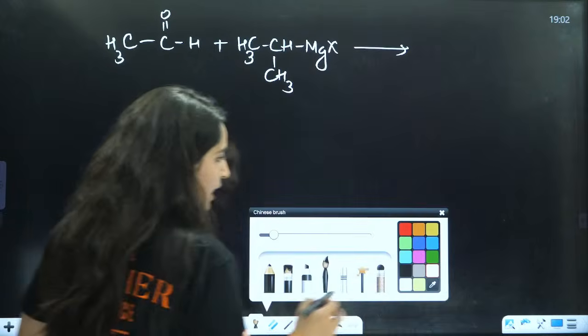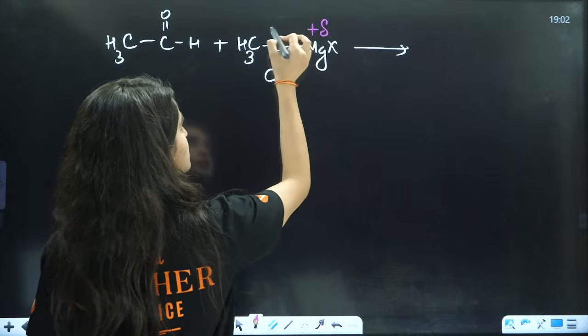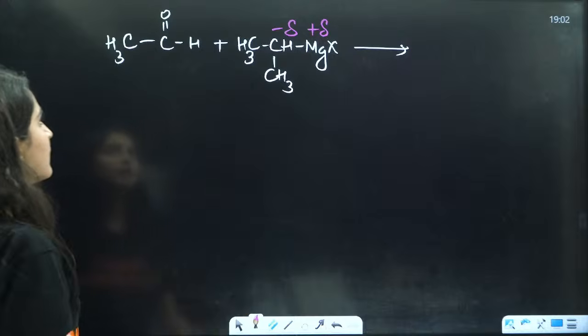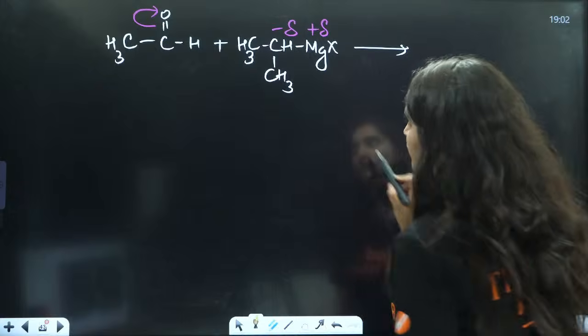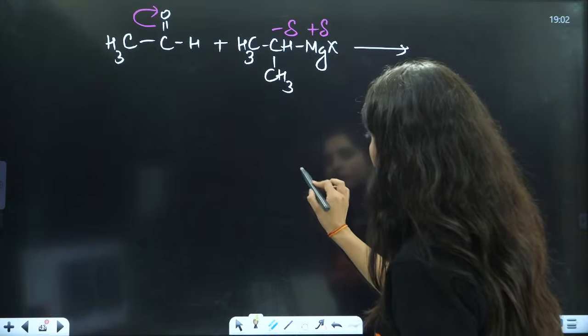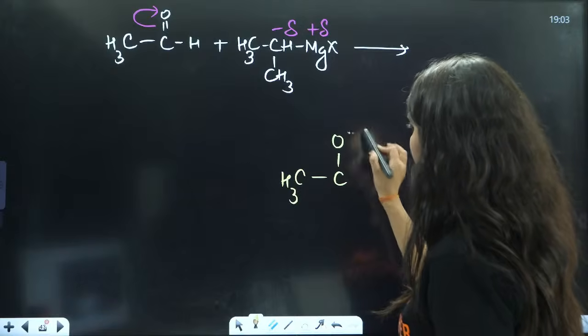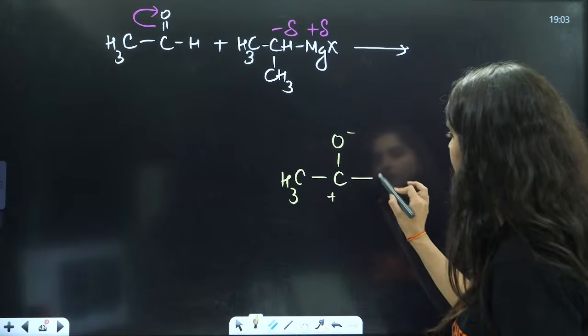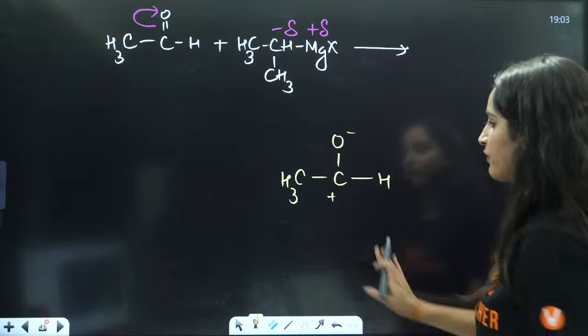Now this is my negative part, this is my positive part, this is my negative part. The electrons will jump on this side and hence you will have the formation of CH3, C, O negative, this is positive, this is H. To this positive, this whole negative part will attach.